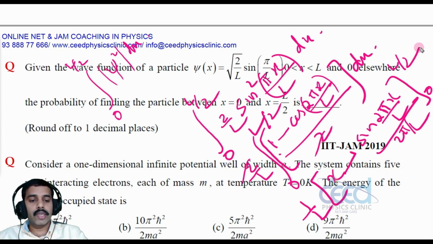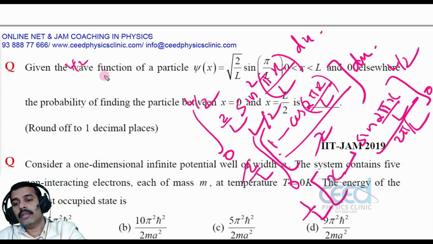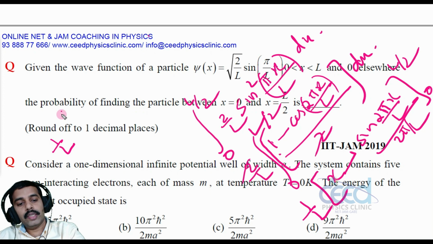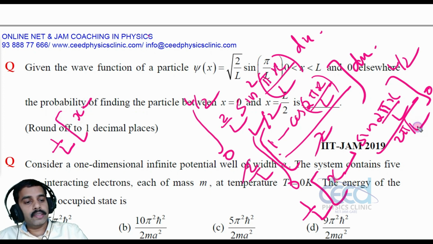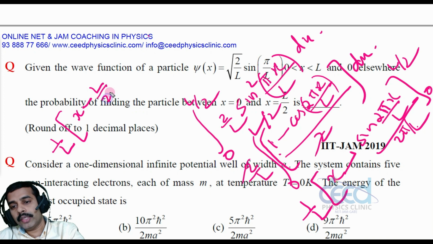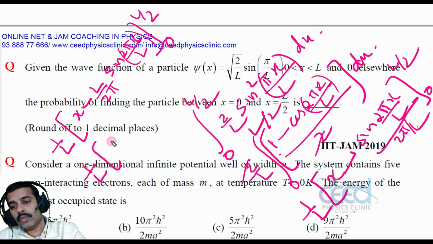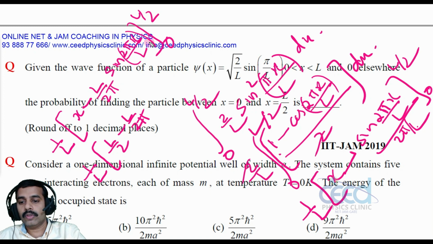Okay. Now we can substitute the limit. That is 1 by L into x minus L by 2 pi into sine 2 pi x divided by L, from 0 to L by 2. Now we can put the limit. First I put x equal to L by 2, minus L by 2 pi into sine pi, since x equal to L by 2 means sine pi, that is 0.